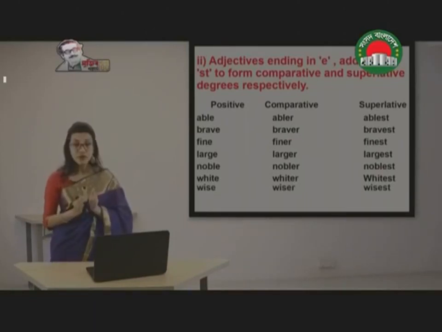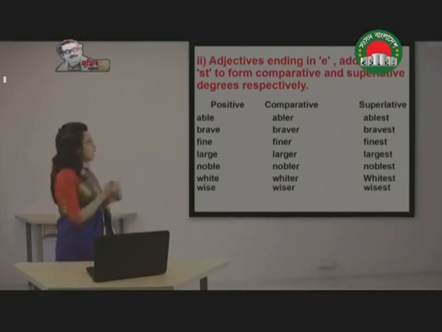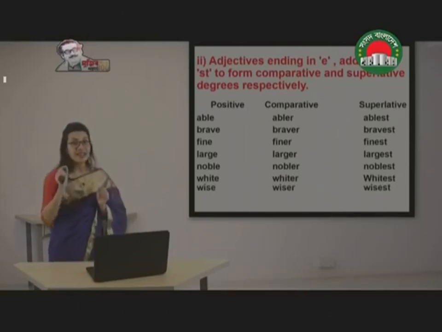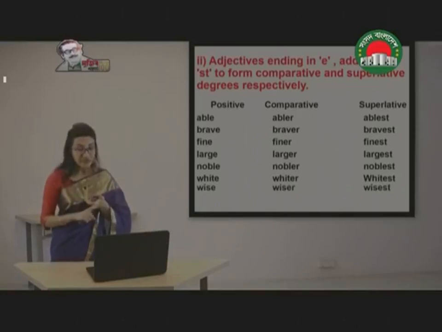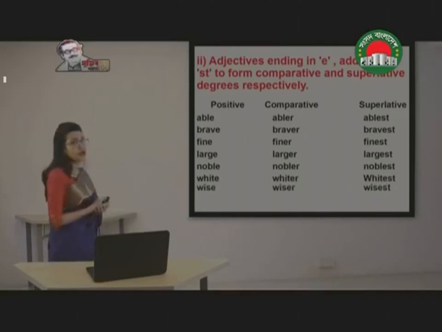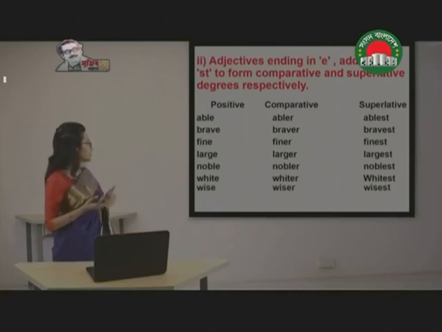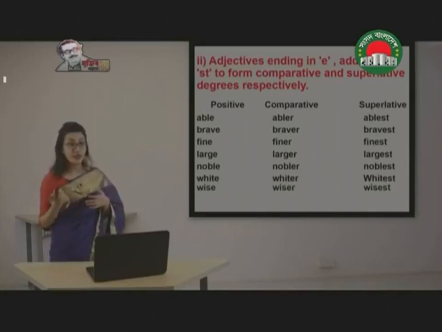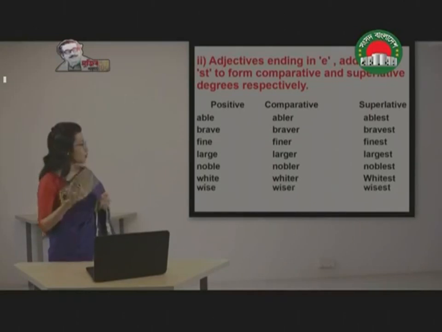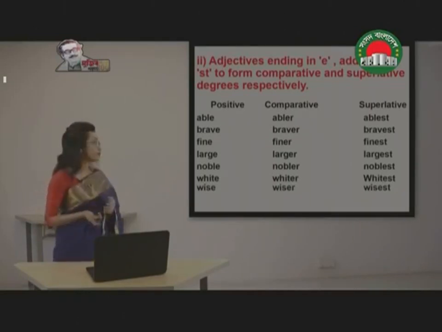So remember the rule once again, I'm repeating. If the adjective is ending with E, then we are going to use R in comparative and ST in superlative. There are some other examples that have been given here, as in fine, finer, finest, large, larger, largest, noble, nobler, noblest, white, whiter, whitest, and wise, wiser, wisest.